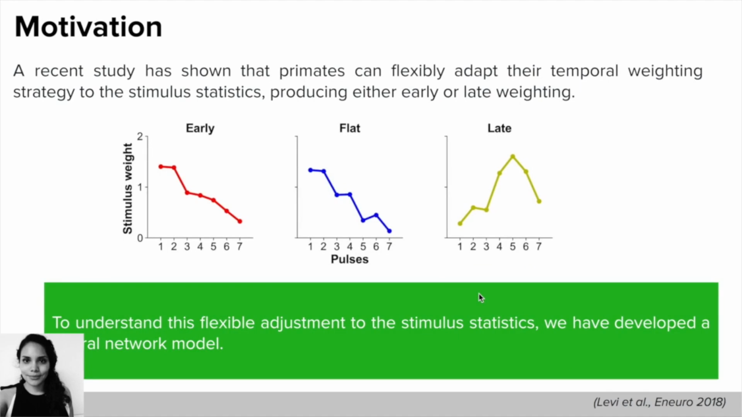In a recent paper, it has been found that monkeys can flexibly adapt their weighting strategies to the stimulus statistics, meaning that the weighting dynamics are flexible, and it is not clear what mechanism can explain them. We have developed a neural network model to shed light on the potential mechanisms underlying this flexibility.